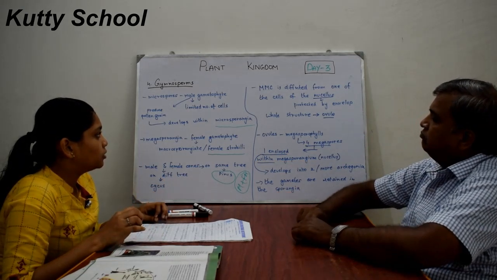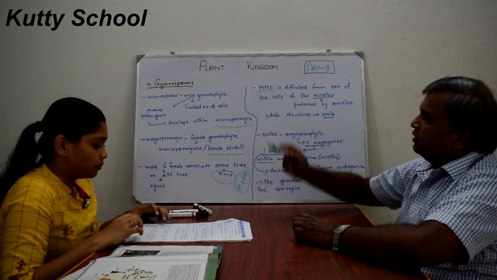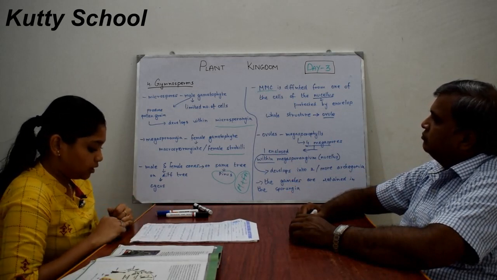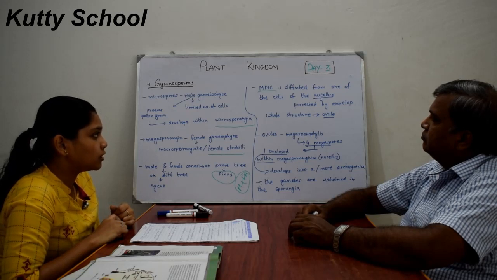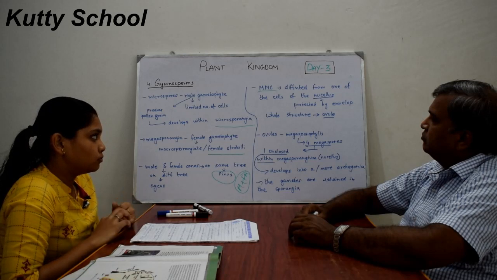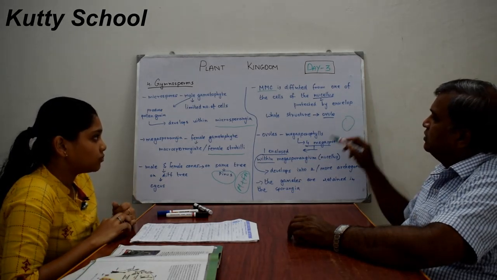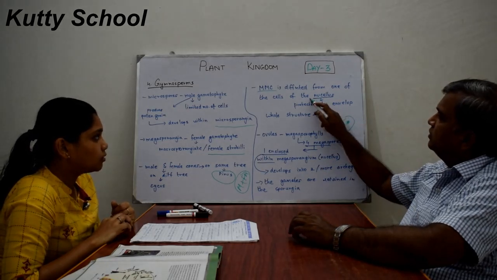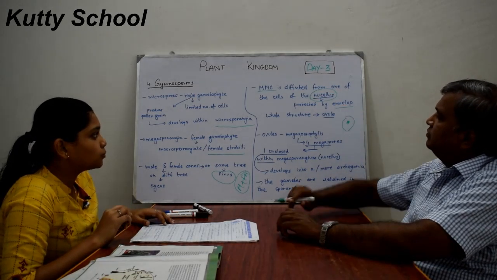Then the megaspore mother cell, this is MMC. Here it is differentiated from one of the cells of the nucellus. Nucellus is nothing but the surrounding cells of the ovule. Ovule is nothing but the seed. So the nucellus is protected by an envelope.